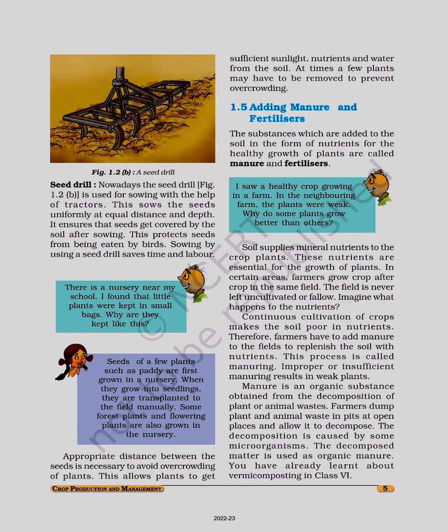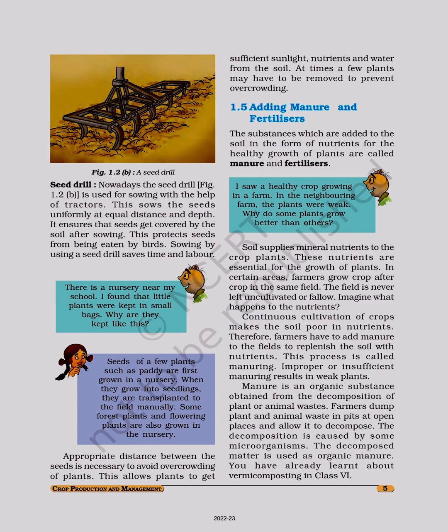This allows plants to get sufficient sunlight, nutrients, and water from the soil. At times, a few plants may have to be removed to prevent overcrowding. 1.5. Adding manure and fertilizers. The substances which are added to the soil in the form of nutrients for the healthy growth of plants are called manure and fertilizers.